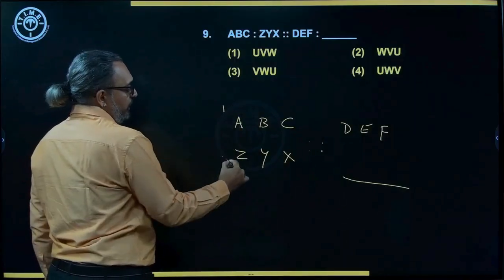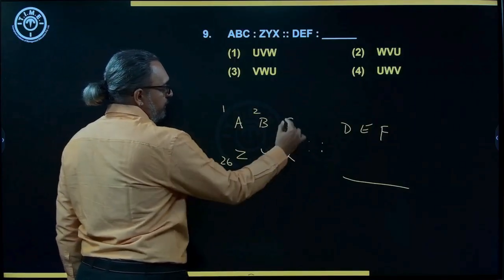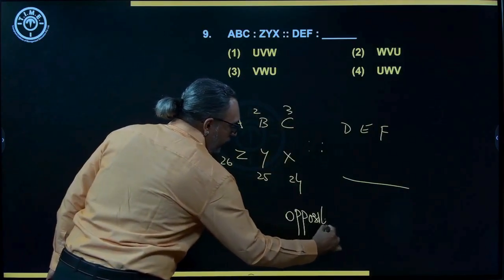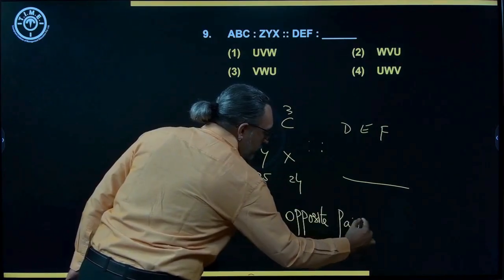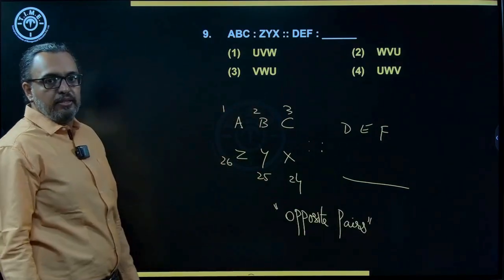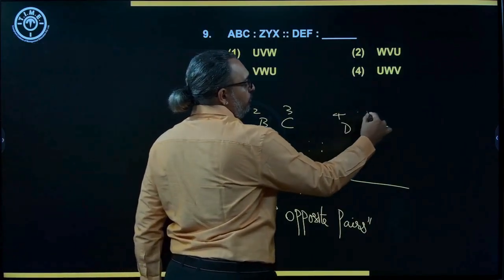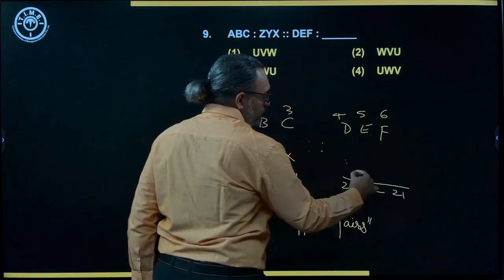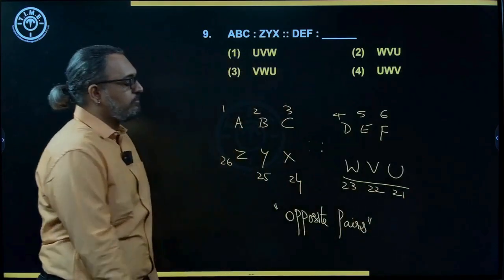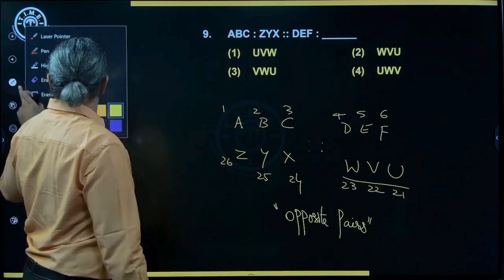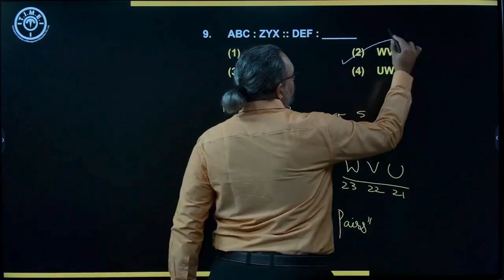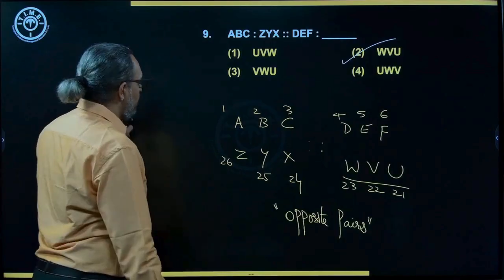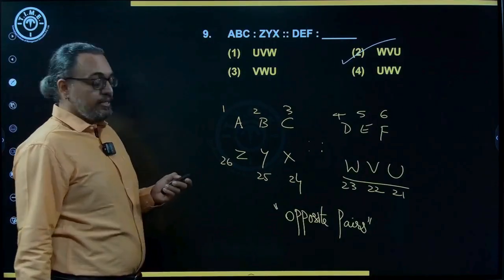So now we have 126, 225, 324. So we know clearly they are opposite pairs because their summation is 27. Correct? Similarly, you have 4, 5, 6. So basically, I'll get 23, 22, 21, which is W, V, U. And that's the option we choose. W, V, U. Choice 2. We select. Okay. Then next.